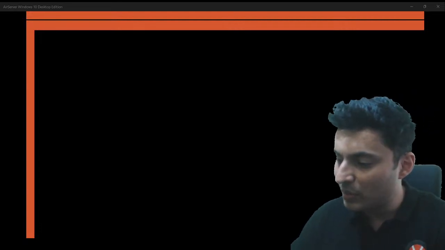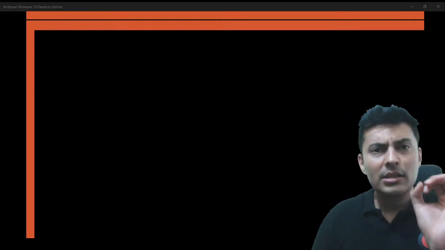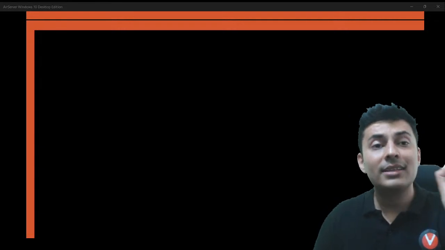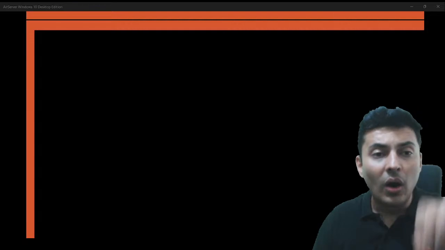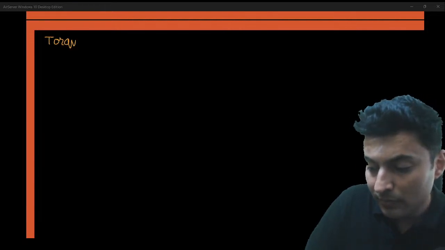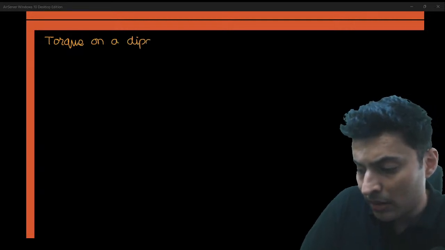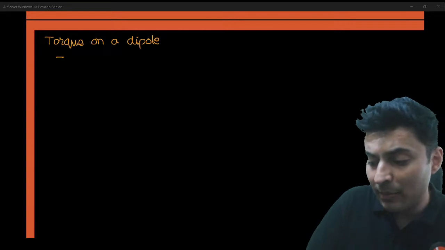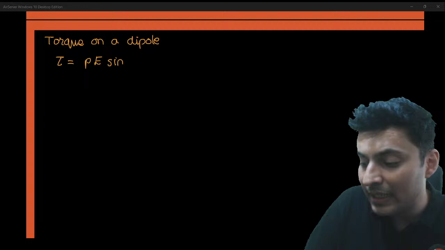With regards to electrostatics, it is for the torque or the energy on a dipole. Remember the formula for torque is P E sin theta.